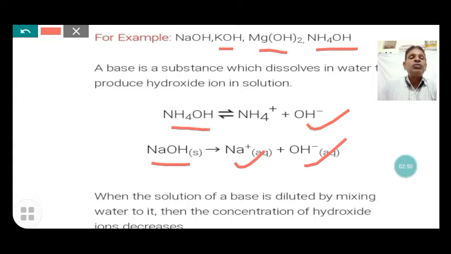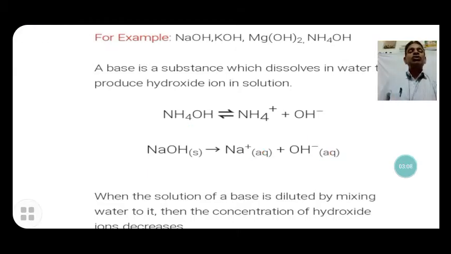When the solution of a base is diluted by adding water to it, the concentration of hydroxide per unit volume decreases. So dilution of a base decreases the concentration of hydroxide ion in the solution.